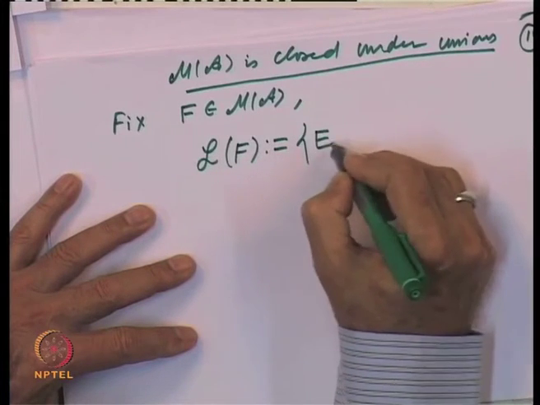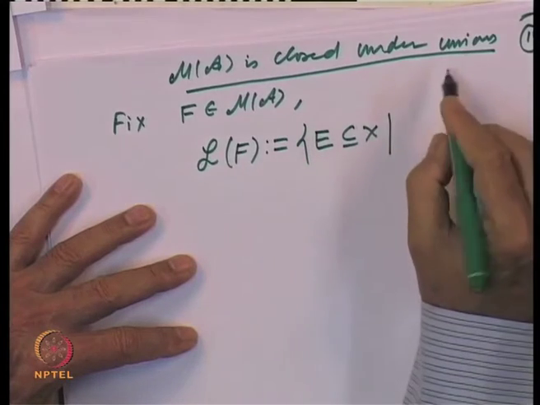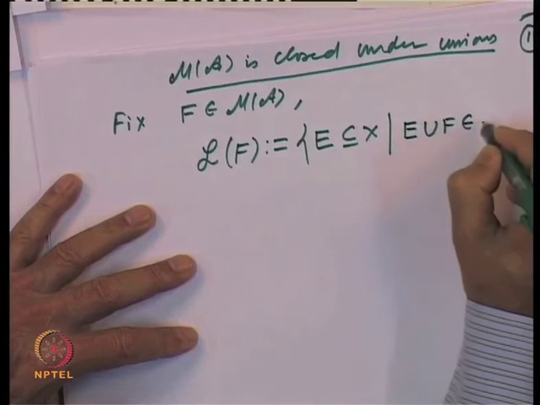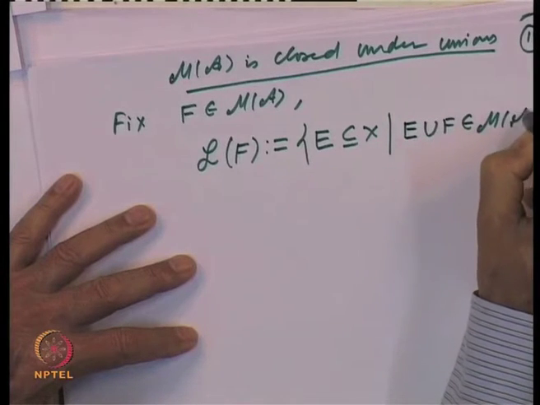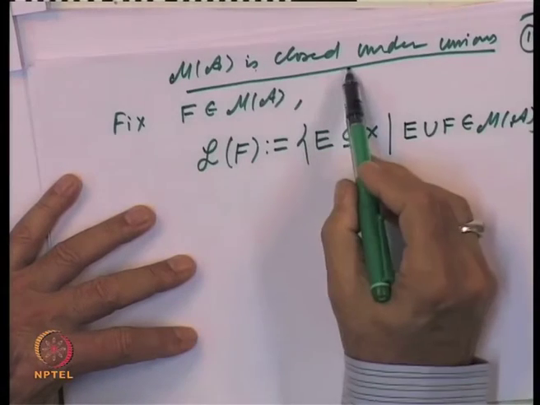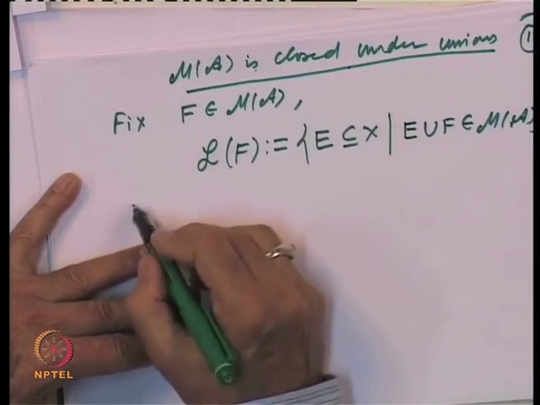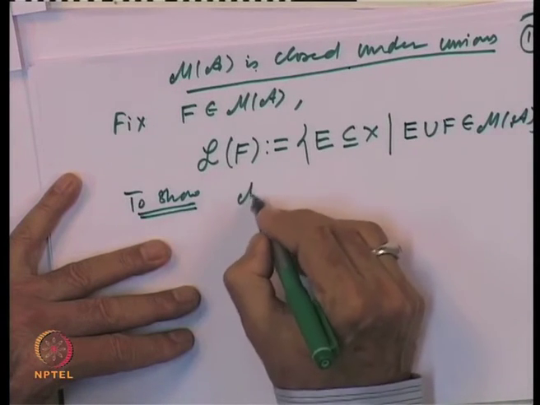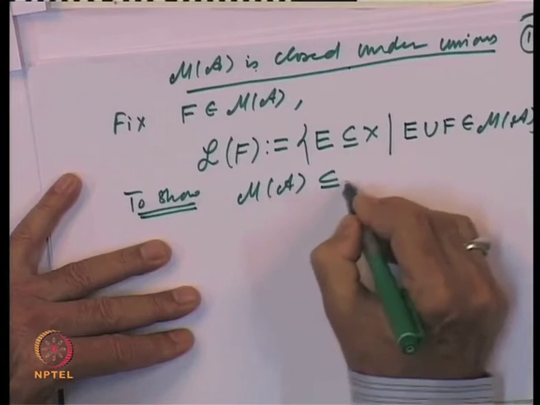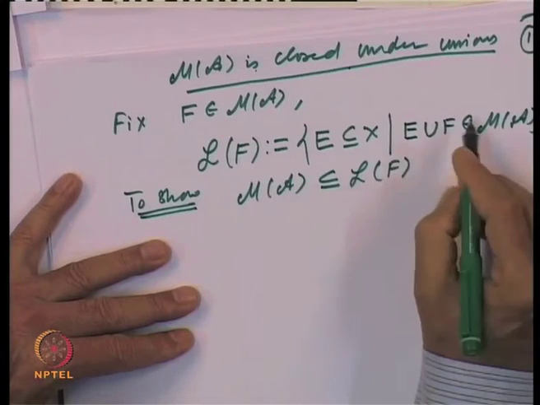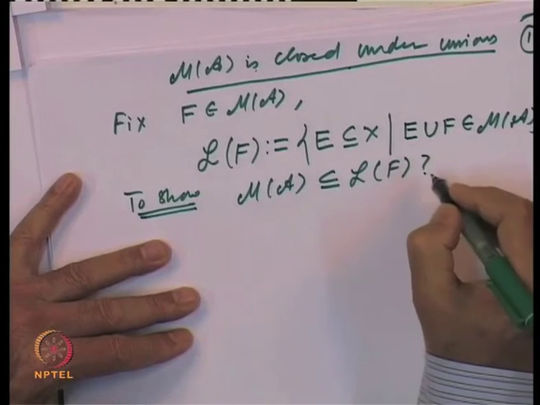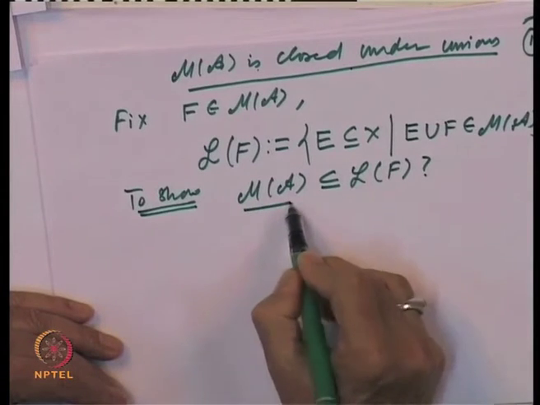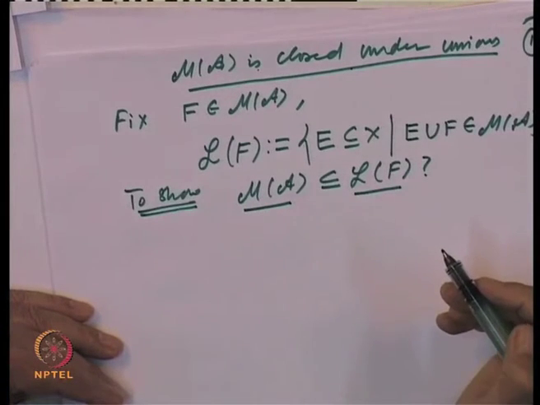It is a collection of all those subsets E in X such that E union F belongs to M of A. So, to show that M of A is closed under unions, we should show that M of A is a subset of L of F. So, that is what we should show.